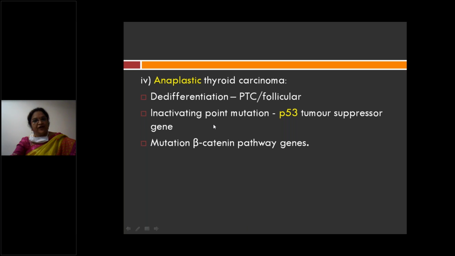In anaplastic thyroid carcinoma, we have a mutation in P53. What is P53? A tumor suppressor gene. So there is a point mutation in P53, the tumor suppressor gene, and dedifferentiation of PTC or follicular carcinoma. Anaplastic thyroid carcinomas usually arise from papillary thyroid carcinoma or follicular carcinoma by dedifferentiation. You get anaplastic carcinoma of thyroid, and P53 is mutated, as well as mutation in beta catenin pathway genes.